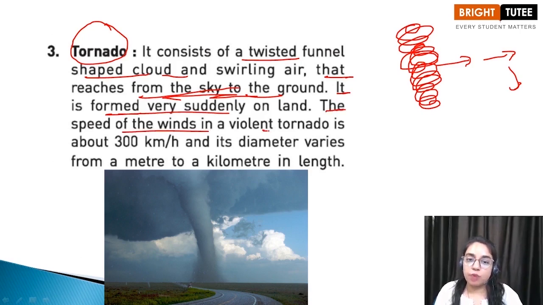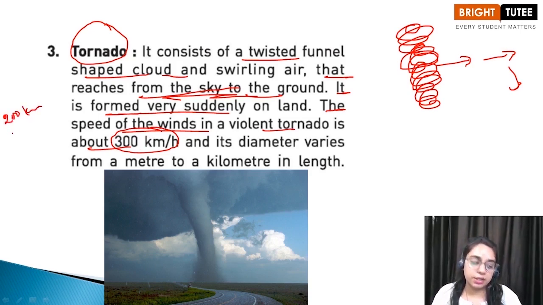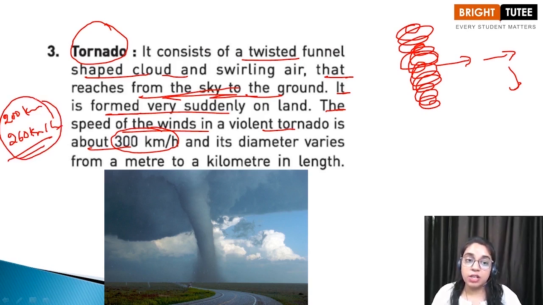The speed of the winds in a violent tornado can be about 300 kilometers per hour. Children, it is even higher than the storm that hit Orissa, which was around 200 kilometers per hour, and the second cyclone which hit the state of Orissa was 260 kilometers per hour. You already know the level of destruction it caused, and this tornado is even worse than that. Its diameter varies from a meter to a kilometer in range.